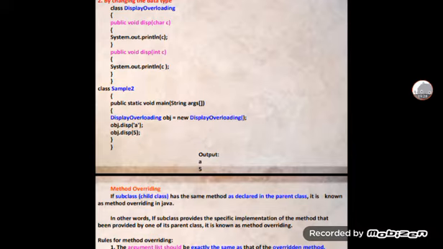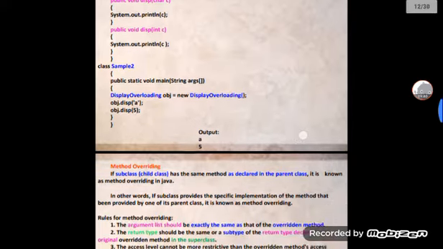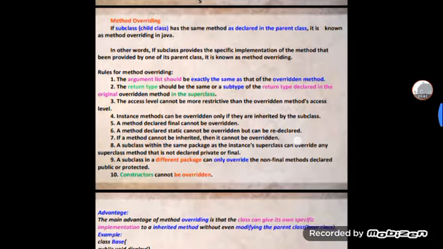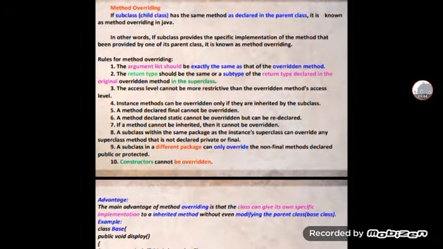You are calling with a sample object, display of a and display of 5. But this is about overloading by changing the data type. And then the next one is method overriding.